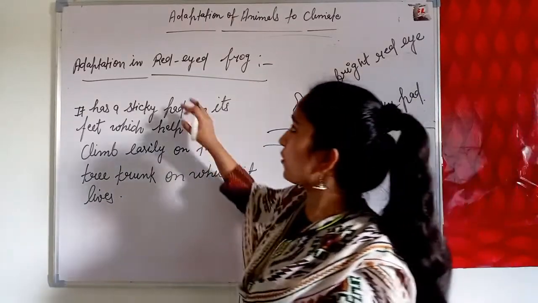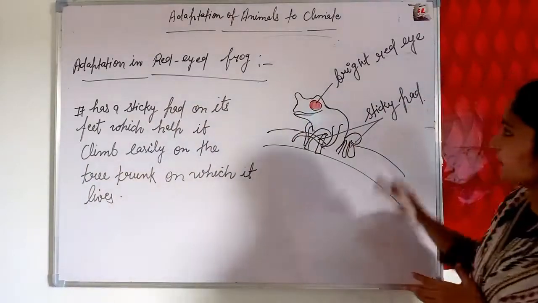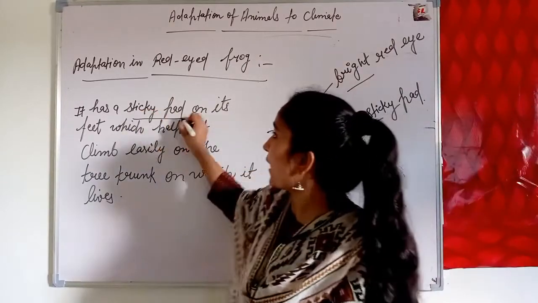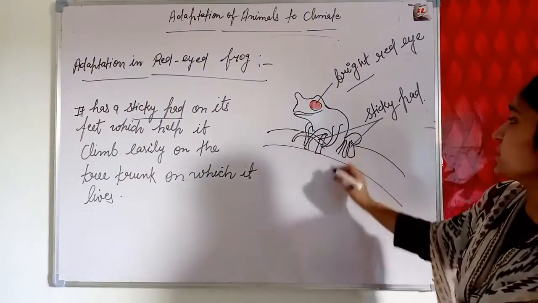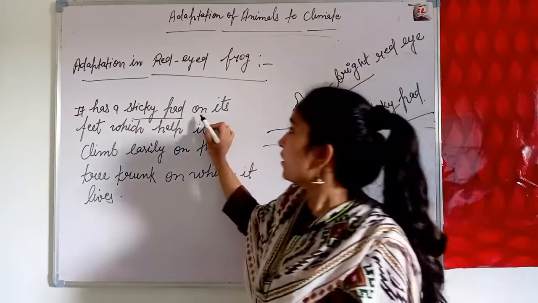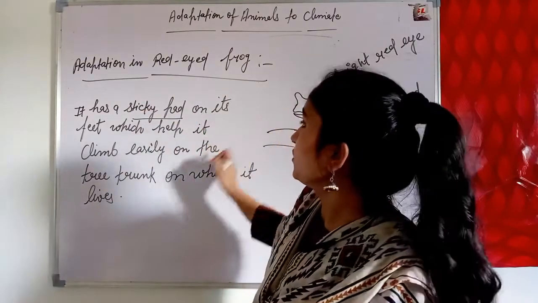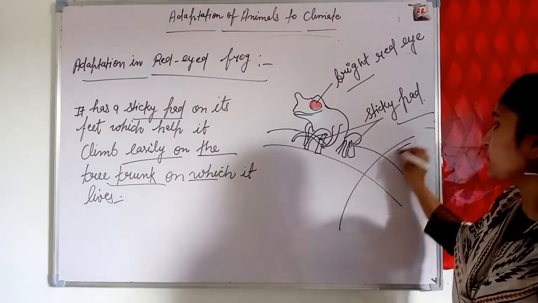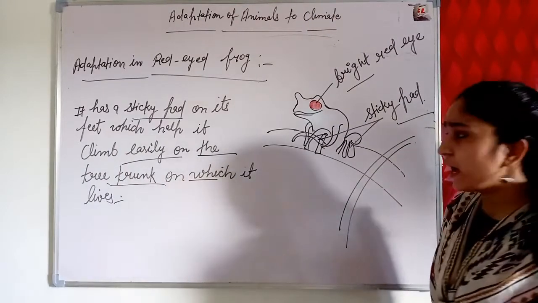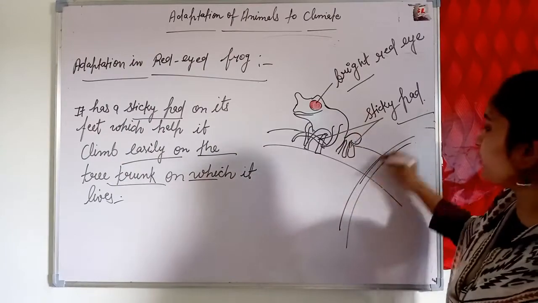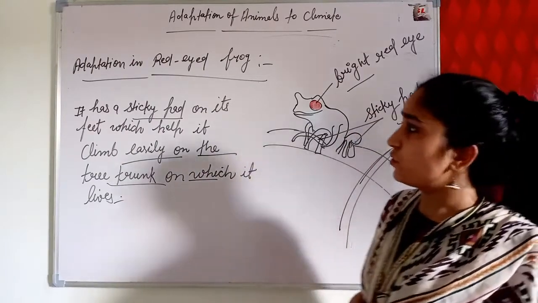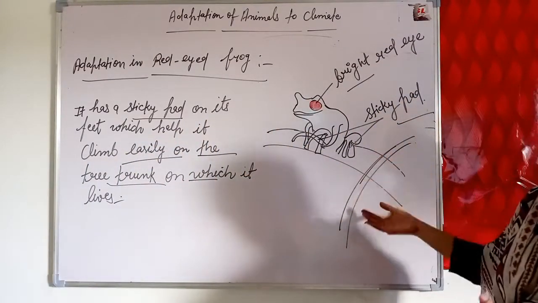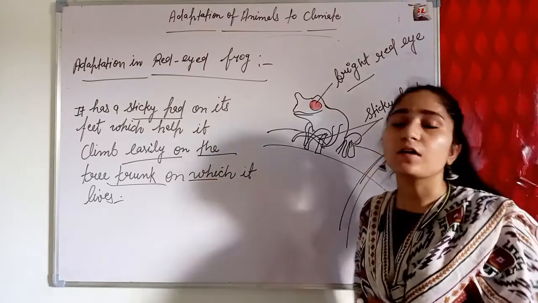Next, the adaptations found in the red-eyed frog. This frog has very big, bright eyes, and it has sticky pads on its feet. These pads help it climb easily on the tree trunk on which it lives. The branches of trees are known as trunks, and the sticky pads help it climb up the trunks on which it lives.